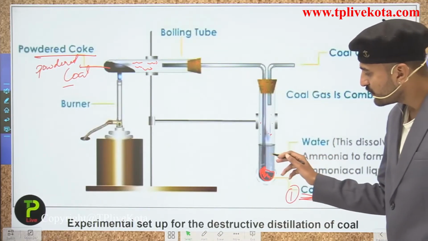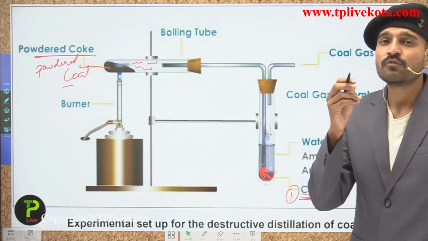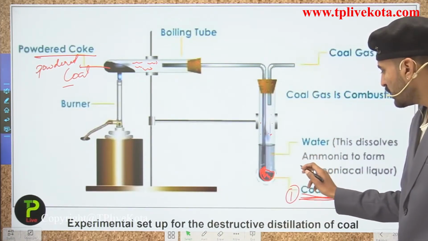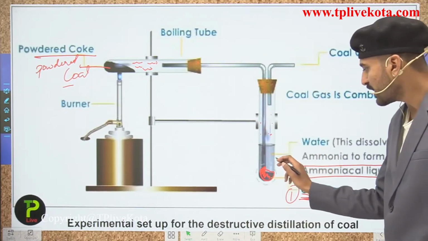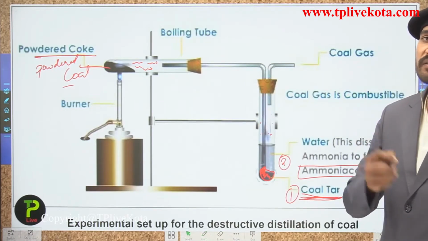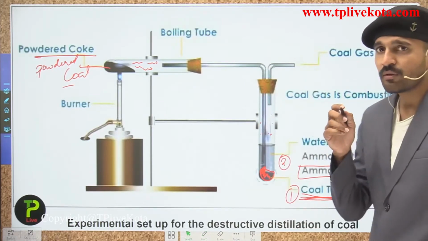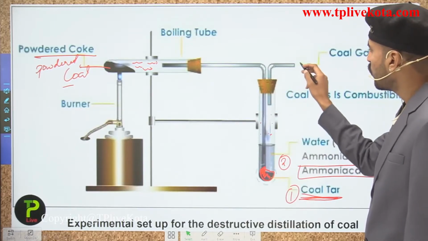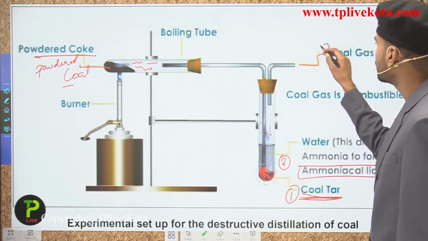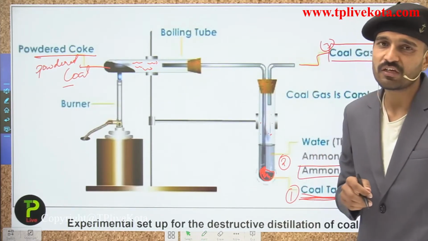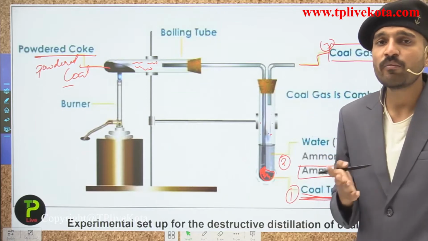The second, you can see in the water some soluble vapors are dissolved in it. So here they are going to form the ammonical liquor. This is the second component which is formed after the destructive distillation of coal. Talking about the third, you can see the gases that are escaping out from this opening here, they are termed as what? That is the coal gas. So this coal gas is the third component, or the third product, which is formed by the destructive distillation of coal.